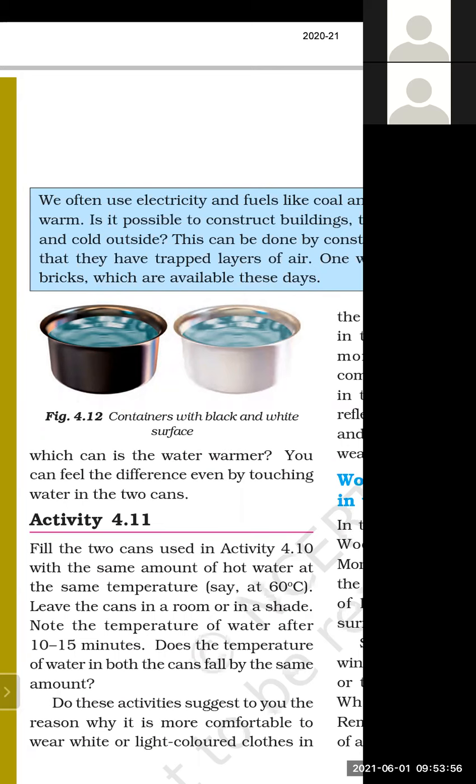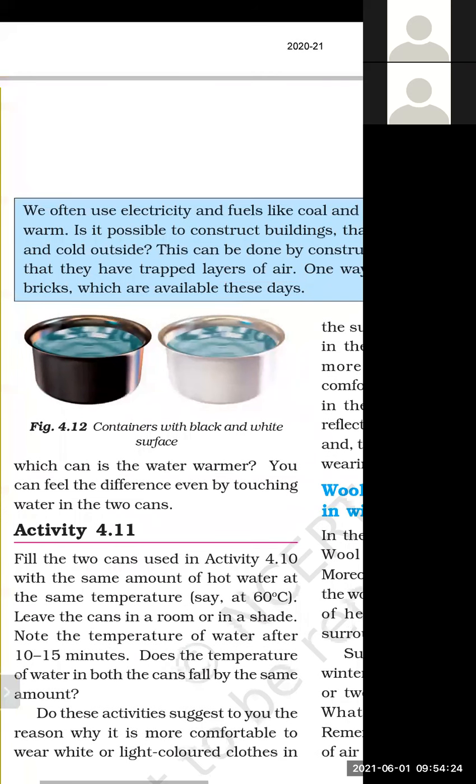But as we have seen in the activity, our sense of touch is not reliable, so it is not a good idea. But if we do not have a clinical, sorry, laboratory thermometer, then we have no choice. The only choice is by touching. But if we have a laboratory thermometer, we can measure the temperature with the help of that thermometer. Okay, students. So now first read this blue box.